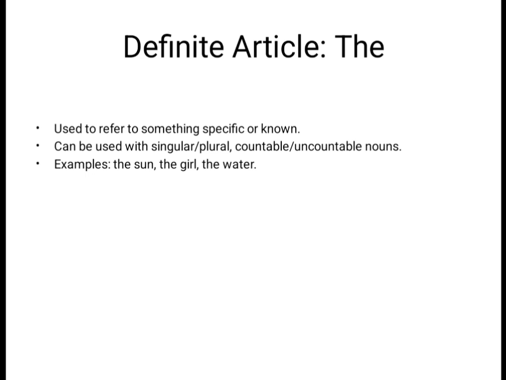Examples are the sun, the girl, the water, the east, the west. The Himalaya is already specific and known to us. The sun, the east, west, north and south are familiar to us, so they take the definite article.